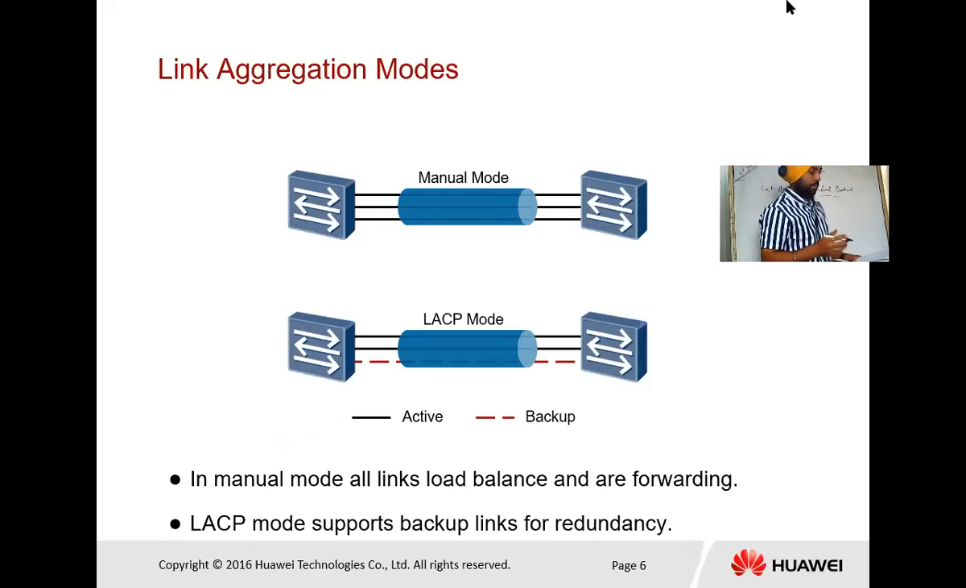In the case of manual mode, that means all three links are in the access layer. No backup link is there. That means complete load balancing automatically happens in the case of manual mode.